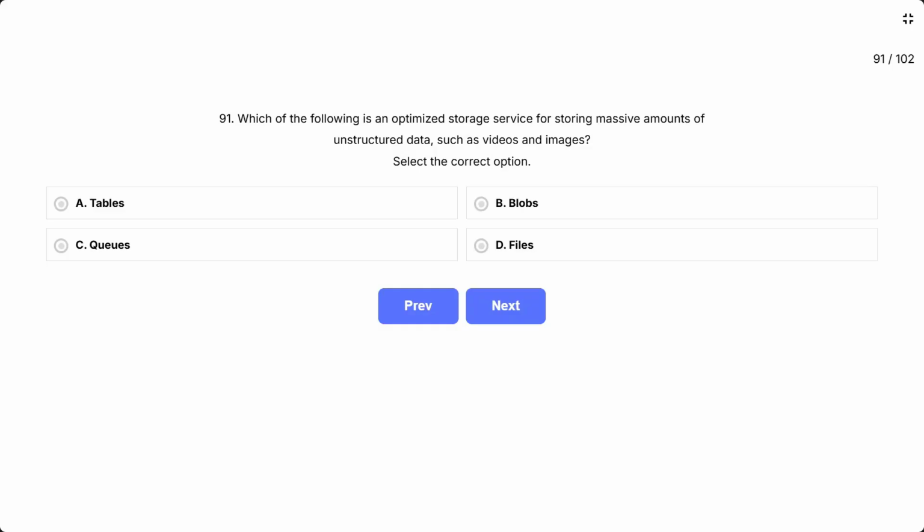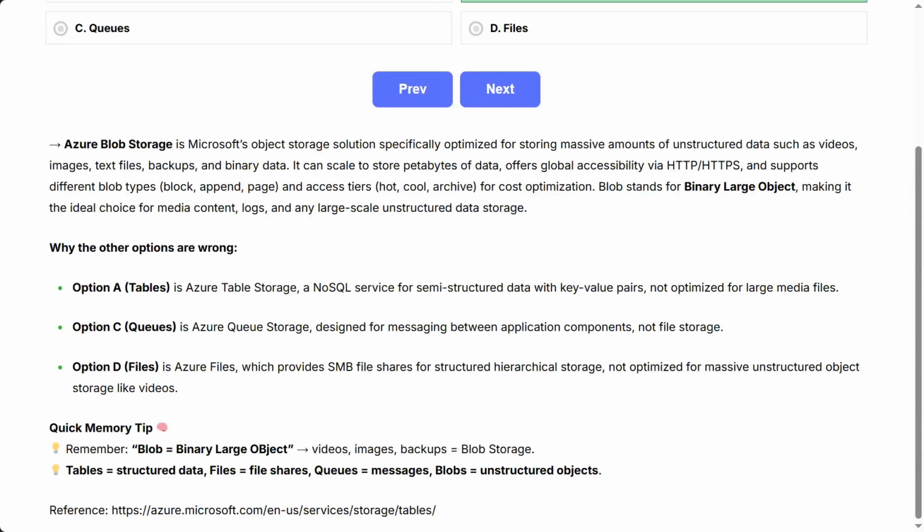The correct answer is Blobs. Azure Blob Storage is Microsoft's object storage solution, specifically optimized for storing massive amounts of unstructured data such as videos, images, text files, backups, and binary data. It can scale to store petabytes of data, offers global accessibility via HTTP/HTTPS, and supports different blob types: block, append, page, and access tiers: hot, cool, archive, for cost optimization. Blob stands for binary large object, making it the ideal choice for media content, logs, and any large-scale unstructured data storage.